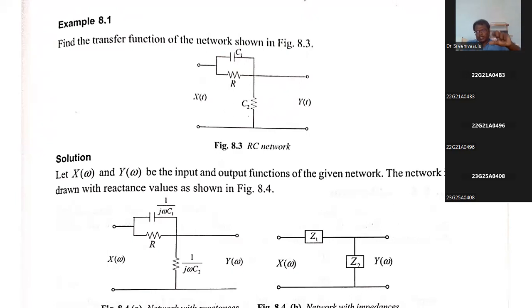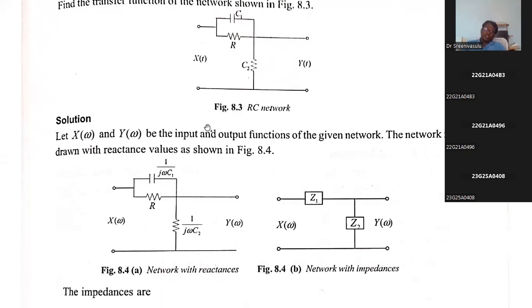So we are writing the equivalent impedance. The unit of impedance is ohms, whether we obtain it from the frequency domain or the time domain. So that is the clarity. After obtaining 1 by CS, I clearly said that there is a relation between the Laplace transform and the Fourier transform.